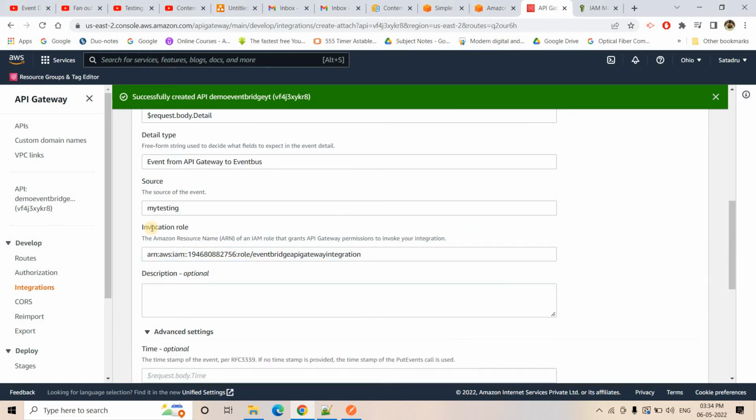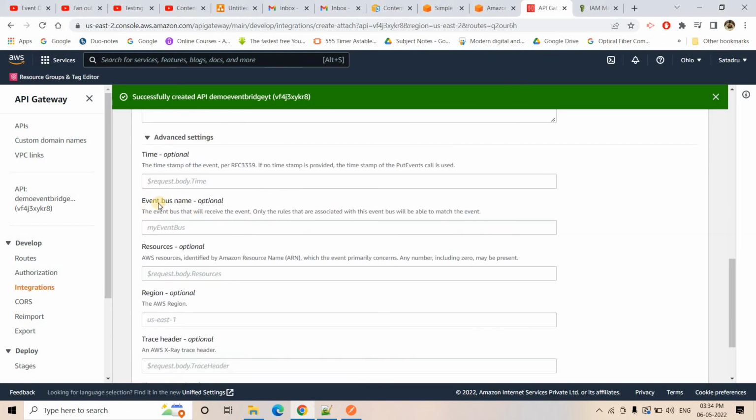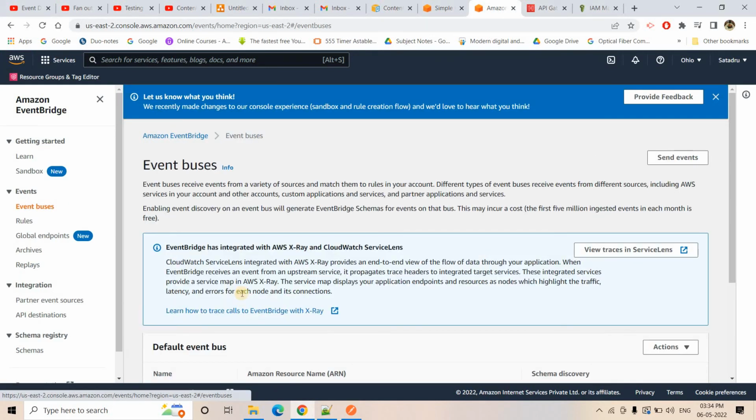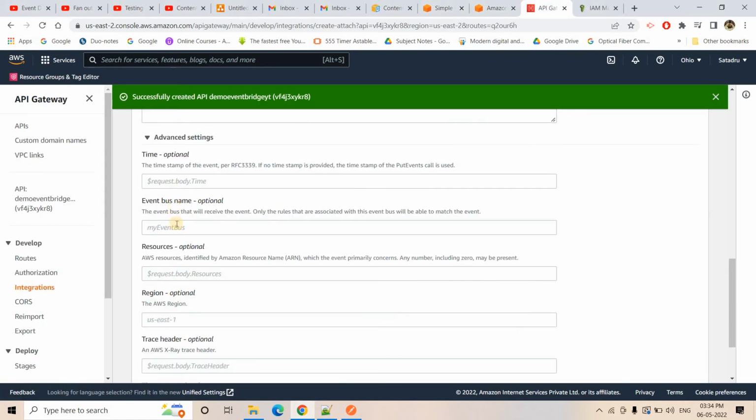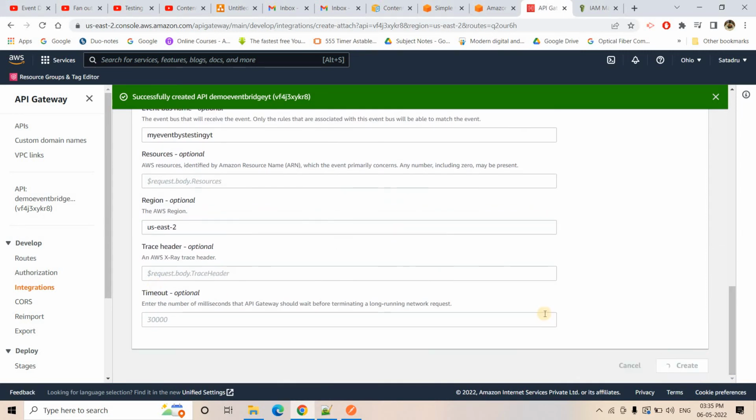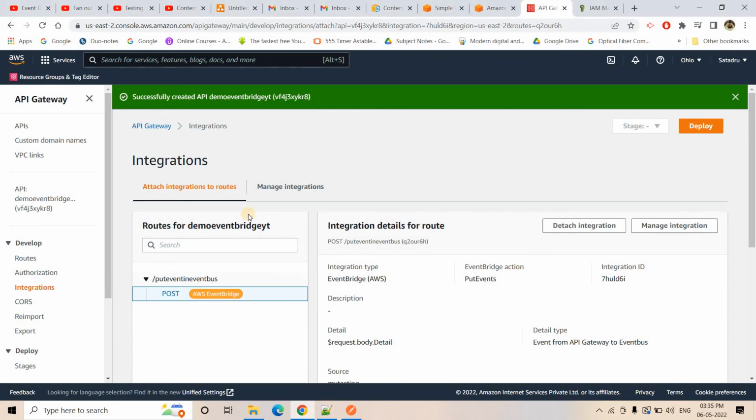Okay, now in the advanced setting you have to put the Eventbus name in which API gateway will put the event. So here we created the Eventbus. What is the name? This one, right? I'll take that and I'll paste that here. What is the resource? I'm skipping that, that is optional. And then here region. Currently everything we are working in the Ohio region, right? So US East 2. Okay, and pretty much it. I will create this one, right?